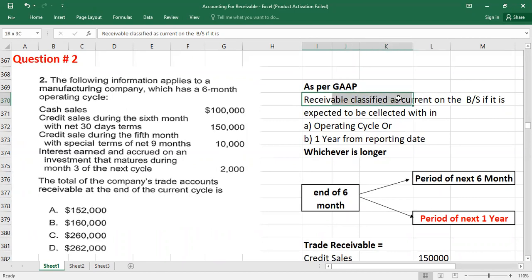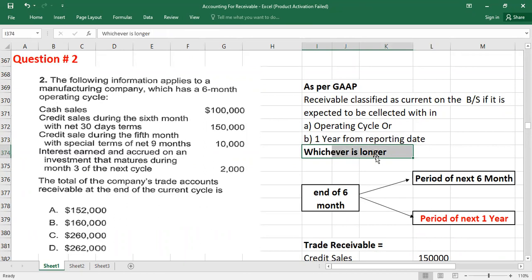Receivables are classified as current assets on the balance sheet if they are expected to be collected within, okay, within, like you will sit at the reporting date and you have to check these 2 points. If the receivables will be collected within the operating cycle, which is 6 months, or 1 year from the reporting date, the period of 1 year, whichever is longer.